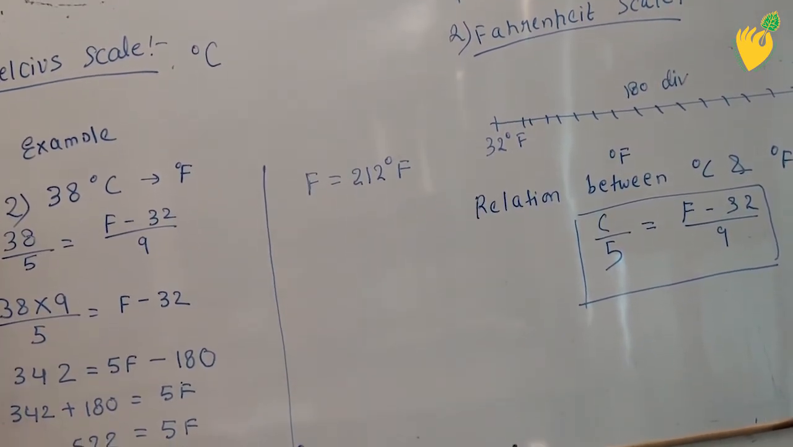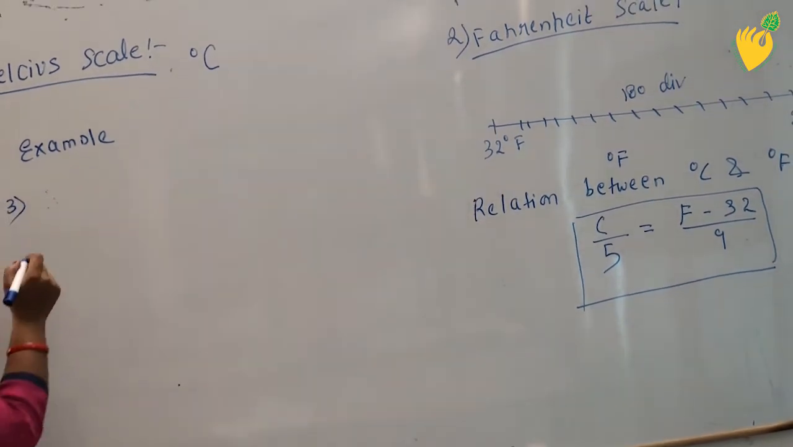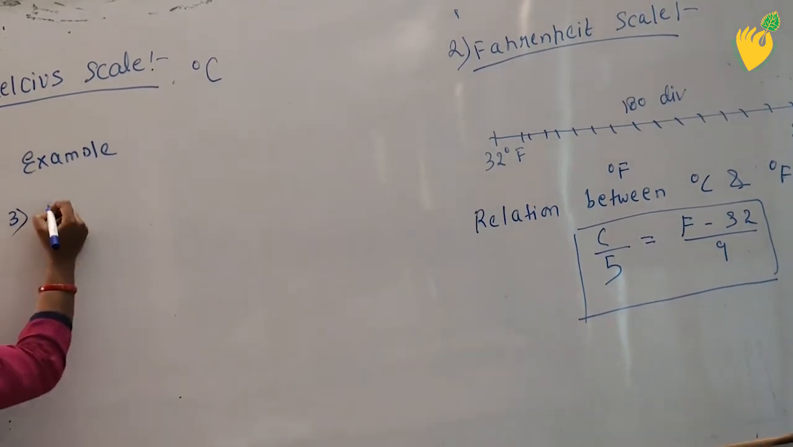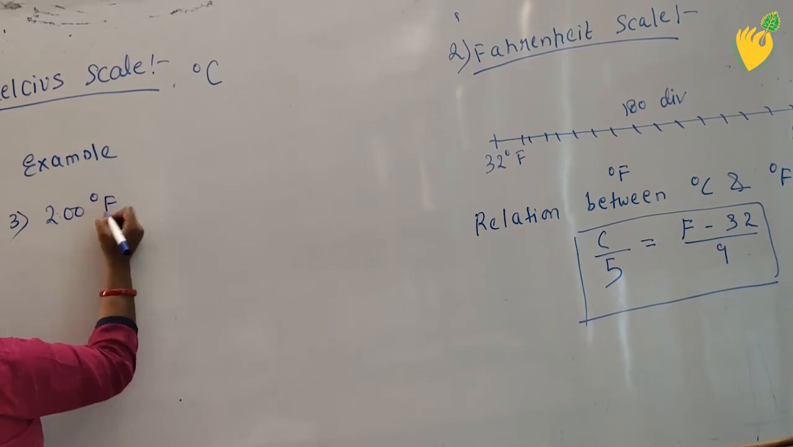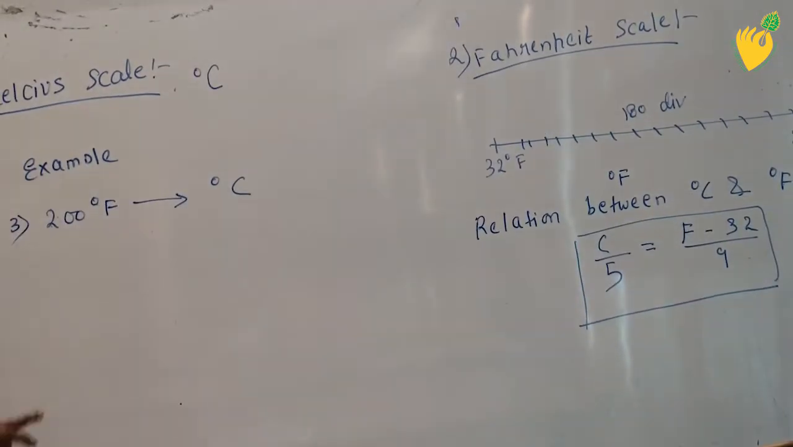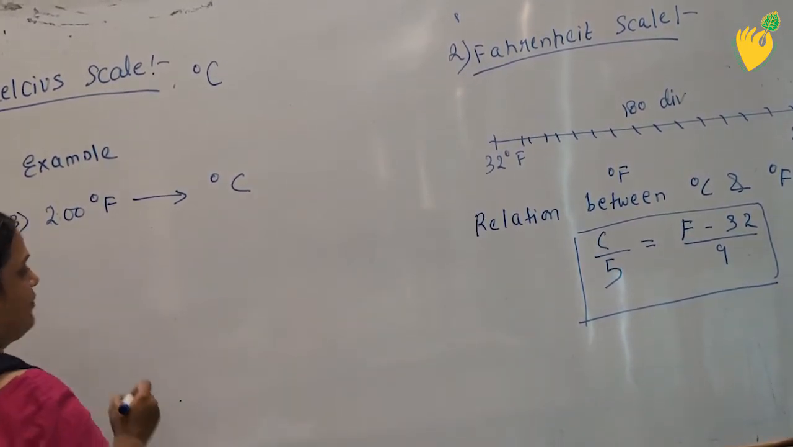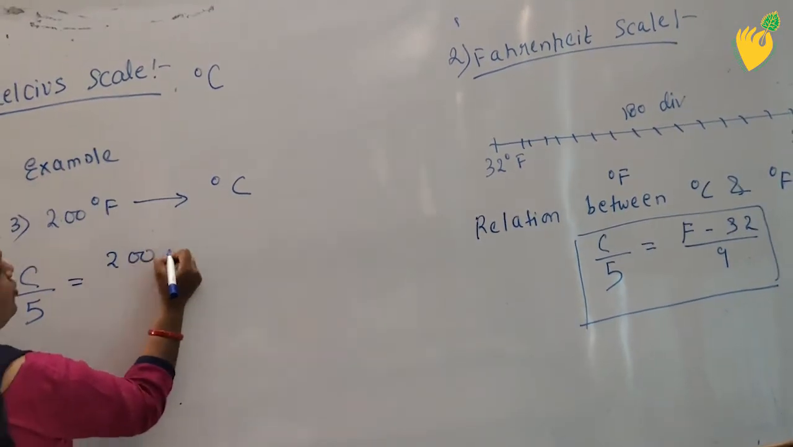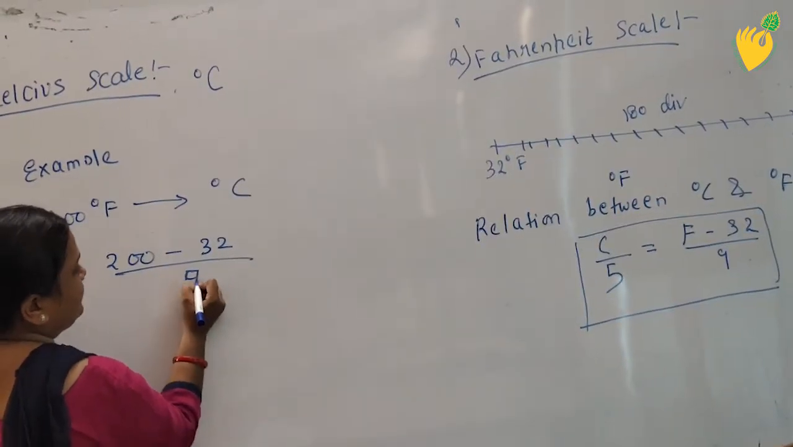Now I will convert degree Fahrenheit into degree Celsius. I will convert Fahrenheit value into Celsius. So suppose I am taking 200 degree Fahrenheit and I have to convert it in Celsius. So we will take the same formula, but now I will put the value at the place of F. So what will happen? C upon 5 is equal to 200 minus 32 upon 9.